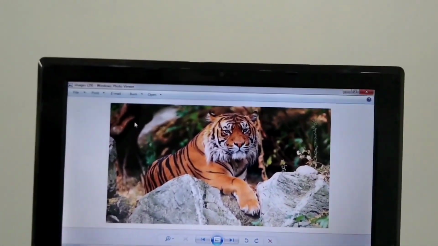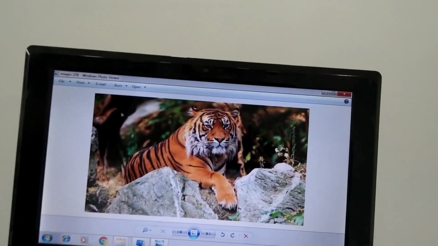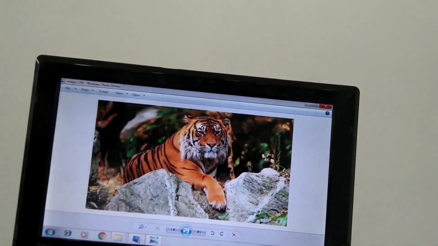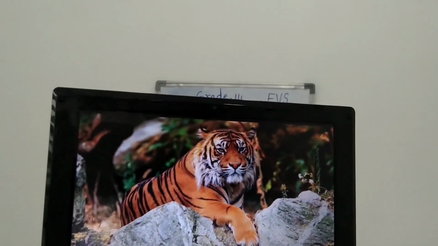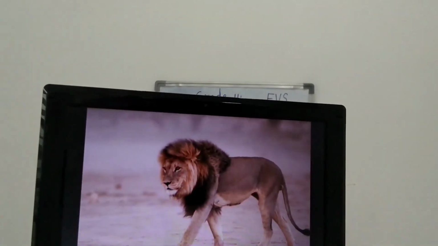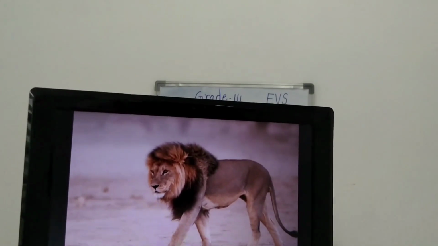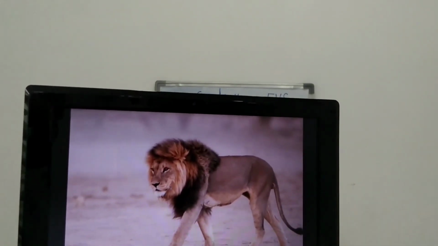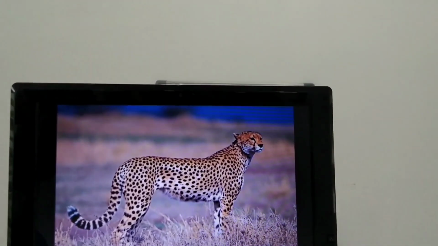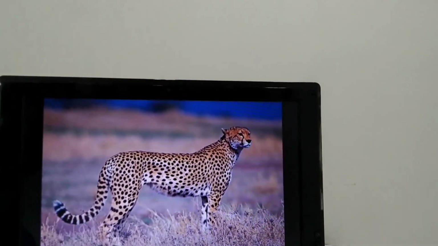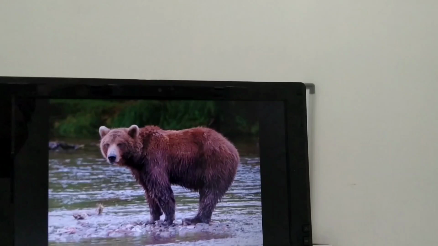Next, I will show you some pictures of mammals. Tiger. Lion. Look at that. They have hair on their body. Cheetah. Bear.